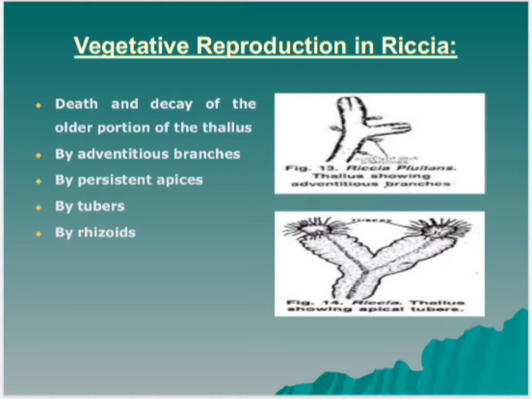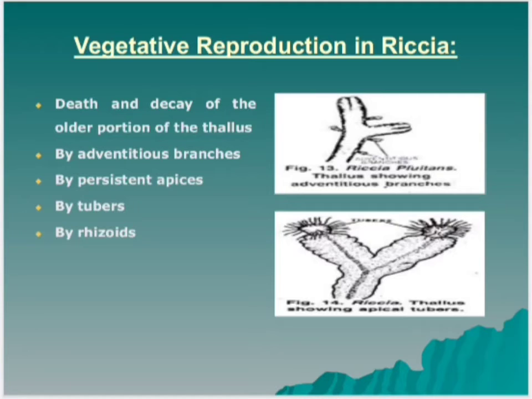Now, tubers. Towards the end of growing season, the apices of the thallus lobes get thickened and form the perennating tubers. These are capable of passing over the unfavorable conditions. On resumption of favorable conditions, tubers produce new thalli. Tubers are common in Riccia discolor, Riccia billardieri, Riccia perennis and Riccia vesicata.